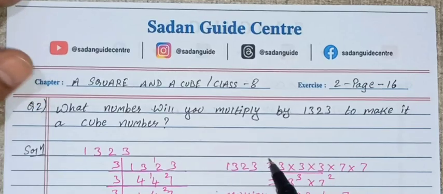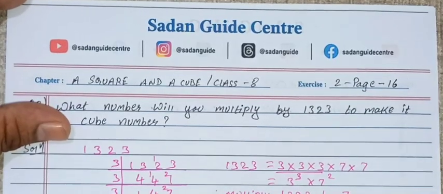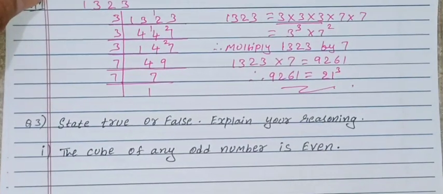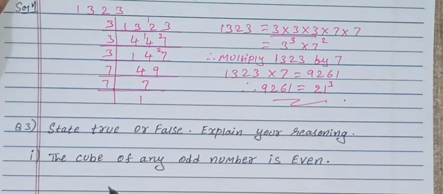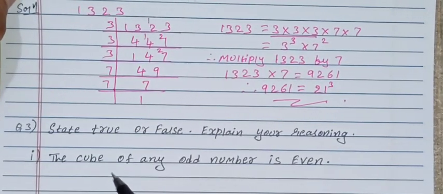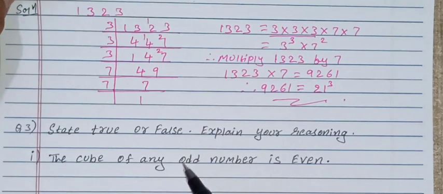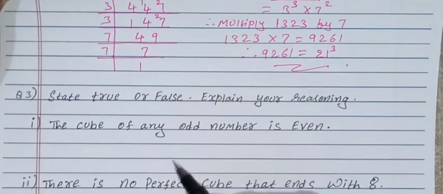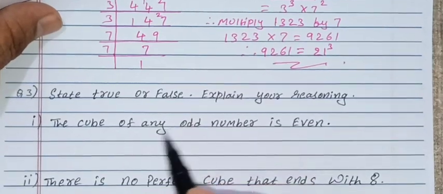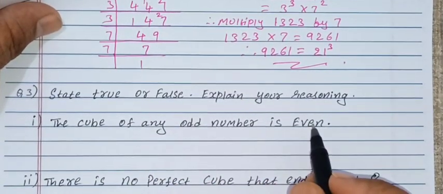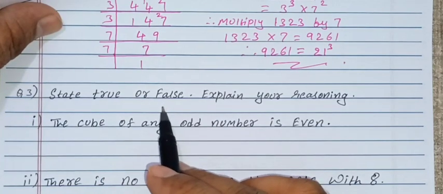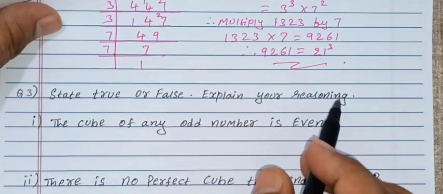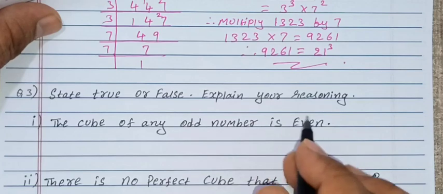And coming back to the next question, question 3, state true or false. Explain your reasoning. As we have seen in the last two videos, question number 1 and question number 2, how to find the cube number and cube root with the prime factorization method. Now let us see how the cube of any odd number is even. The question is asking you straight true or false. It's very easy to say true or false, but we have to give the reason also. The cube of any odd number is even.